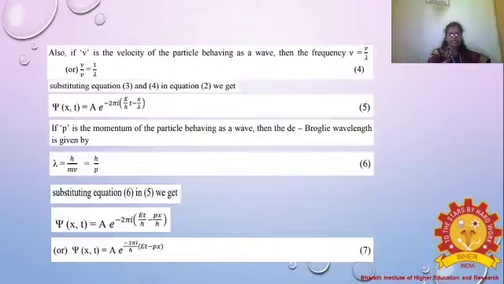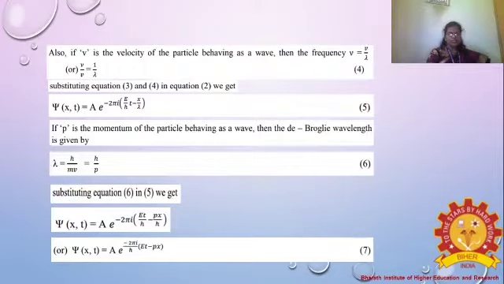In equation 2 we substitute equations 3 and 4, and we get ξ(x,t) = A e^(-2πi(Et/h - x/λ)). This equation is denoted as equation 5. So if we introduce p, the momentum of the particle behaving as a wave, then the de Broglie wavelength is given by λ = h/mv = h/p. This equation is denoted as 6.